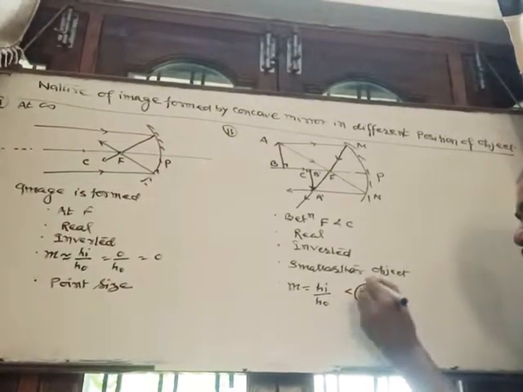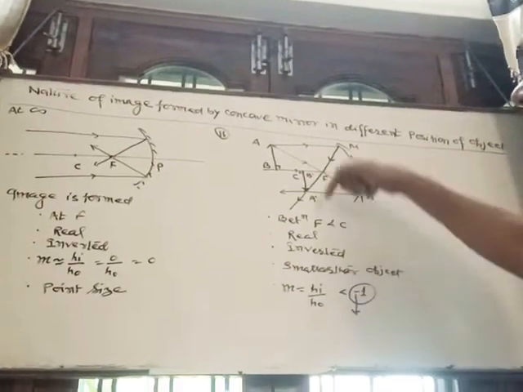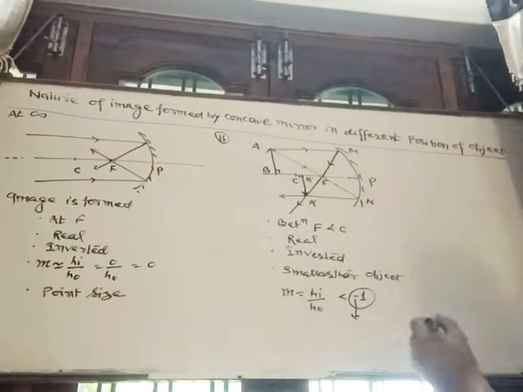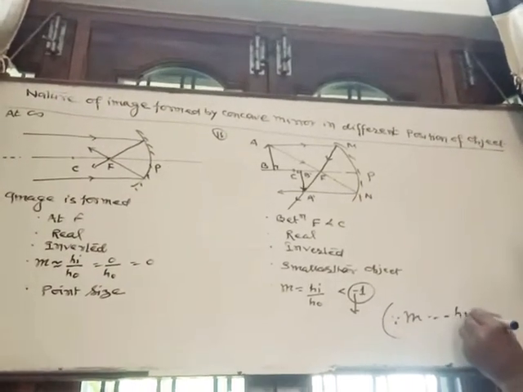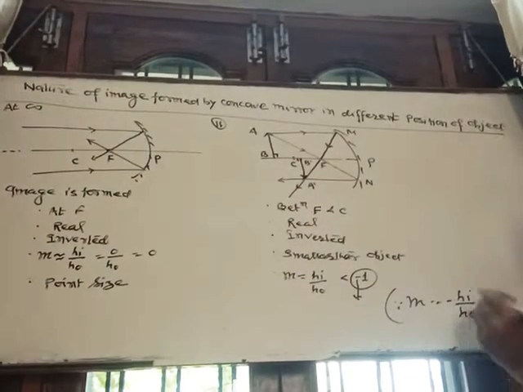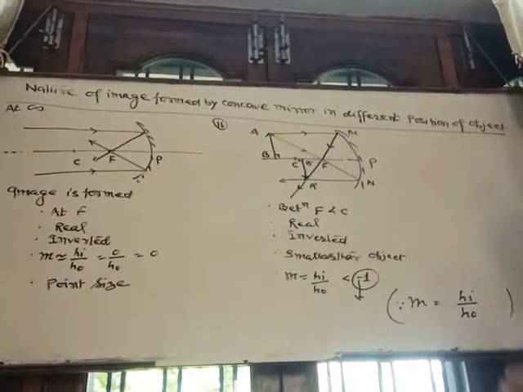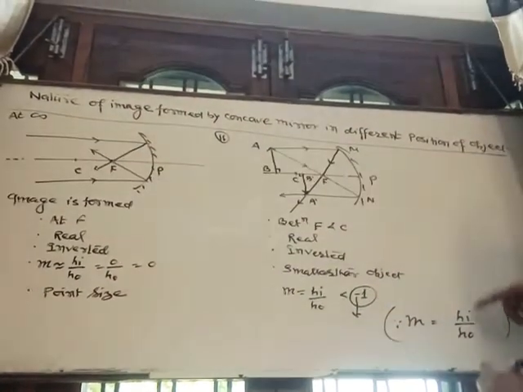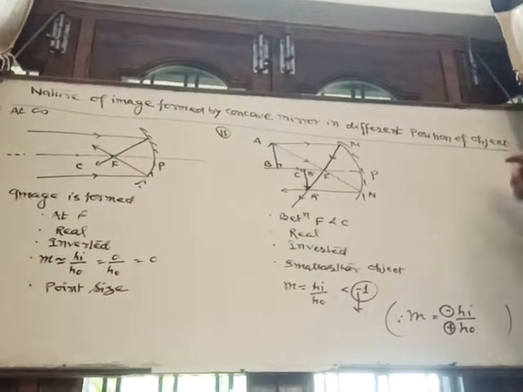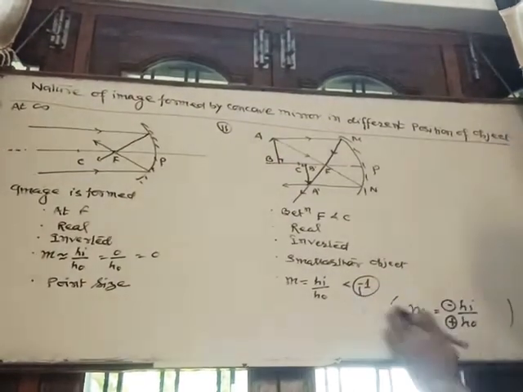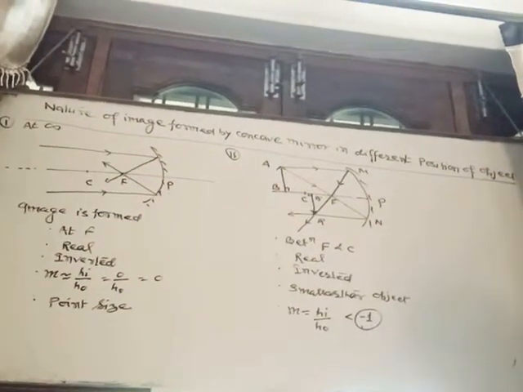Why -1? The minus sign is taken by sign convention. See here, the height of the image is negative. Magnification is equal to, as you know, this formula, plus HI by HO. It is magnification in terms of height of object and image. HI is negative, HO is positive, so the resultant will be negative. So its magnification in this case is less than -1.